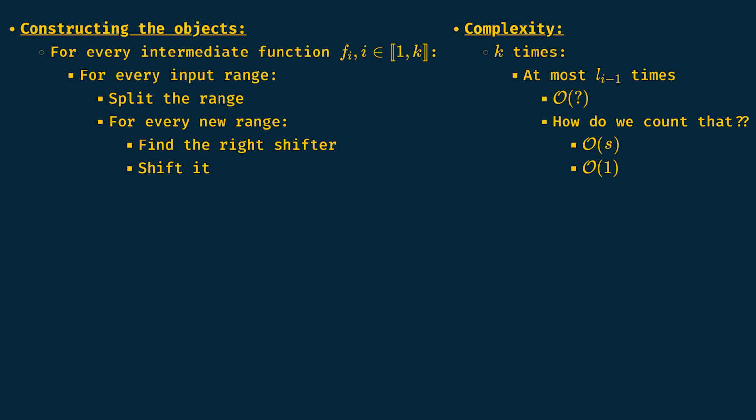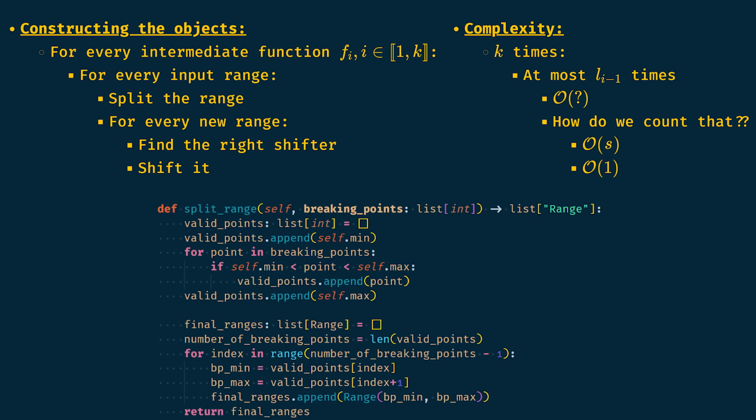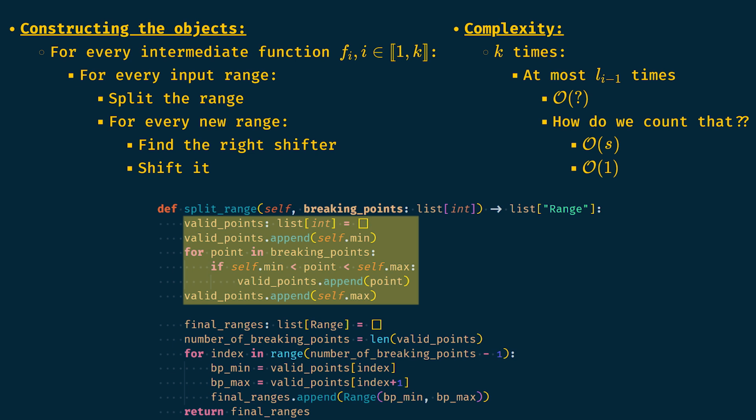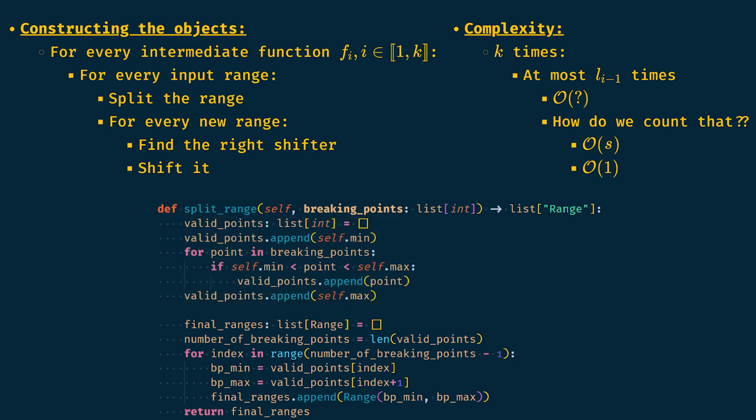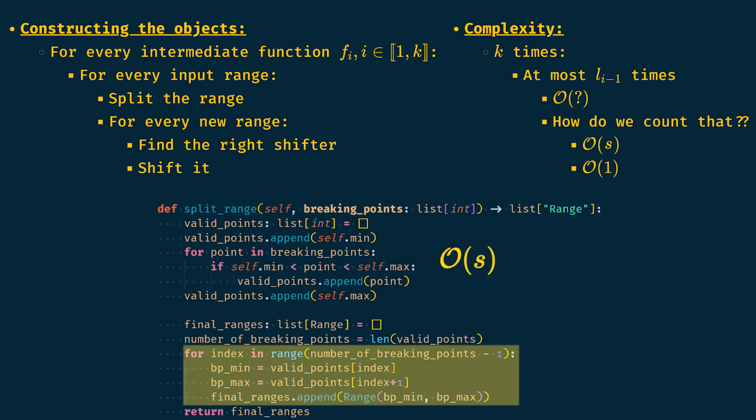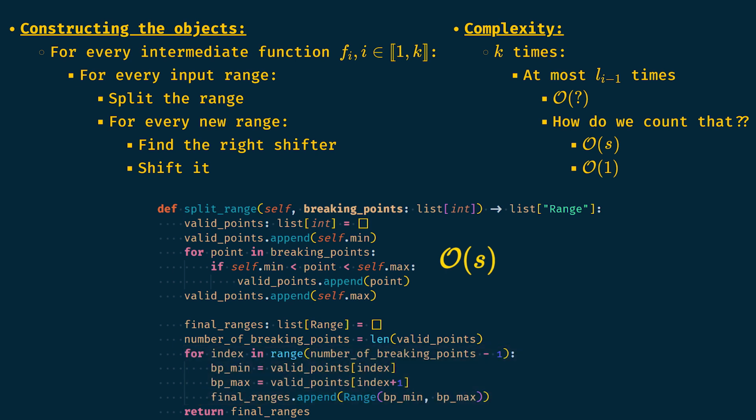Let's begin by finding the complexity of the split. The first part, where we create the valid breaking points, has a complexity of big O of x, where x is the number of breaking points of our function, that is, at most 2s. So, the complexity of the first part is in big O of s. For the second part, it's the same. What matters is the for loop where we do at most 2s - 1 iterations, each iteration being in big O of 1. In total, we also have a big O of s. Twice a big O of s is still a big O of s. So that's the complexity of the function split range.